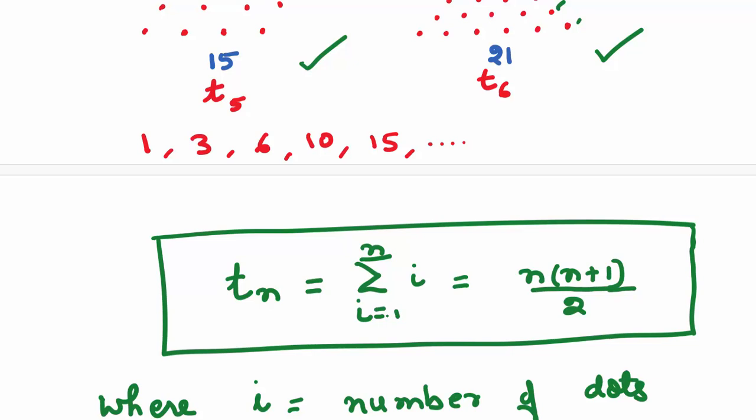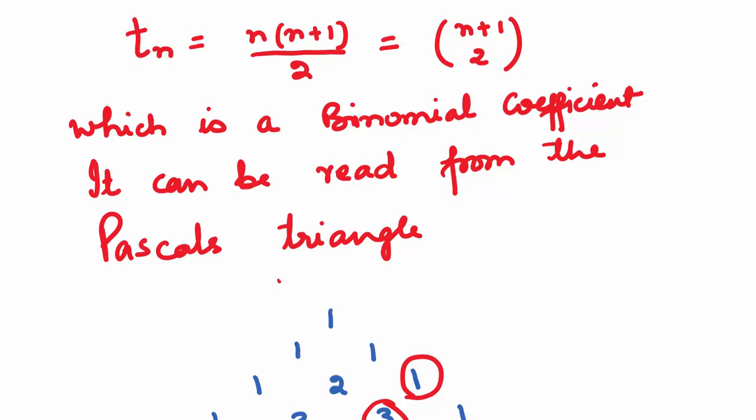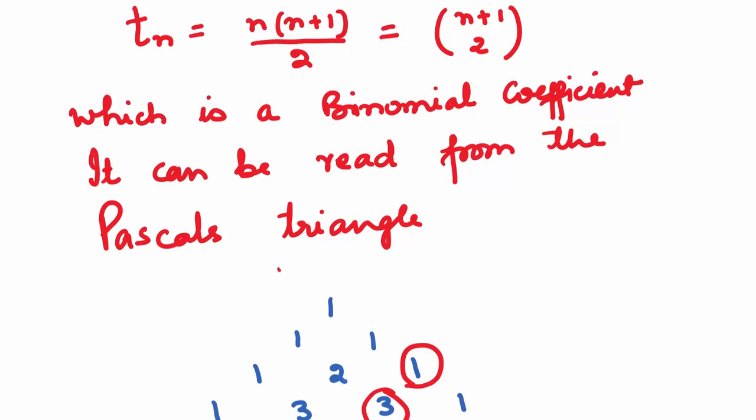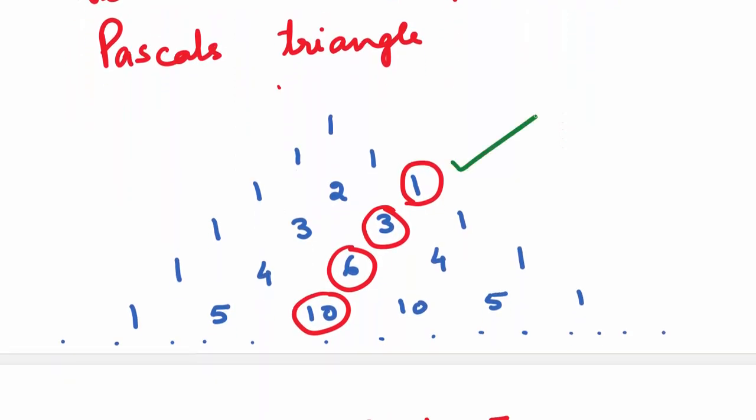which is n into n plus 1 upon 2. Here i is the number of dots. Another thing, Tn, which is n(n+1)/2, is nothing but the binomial coefficient C(n+1, 2), and it can be read from Pascal's triangle. You can get all the triangular numbers in the third diagonal.